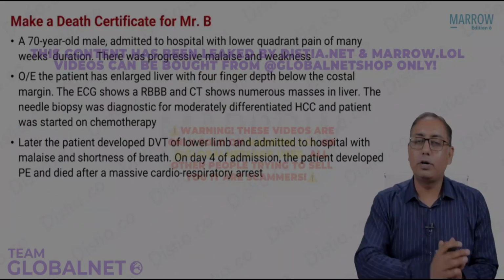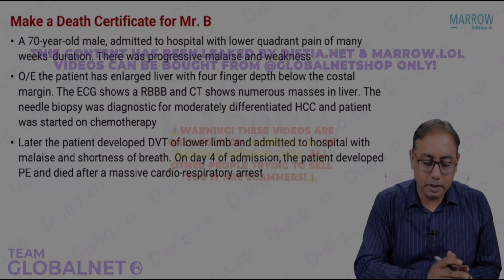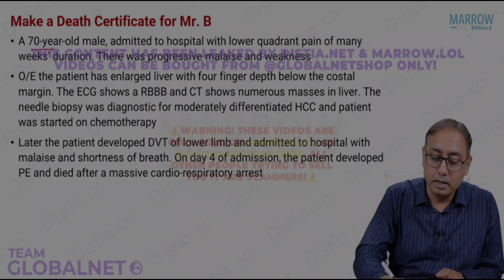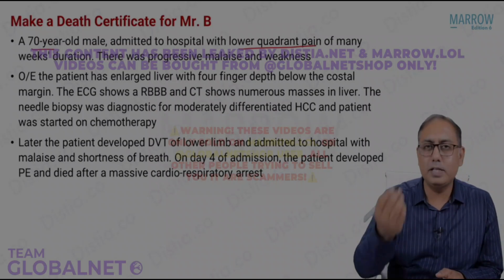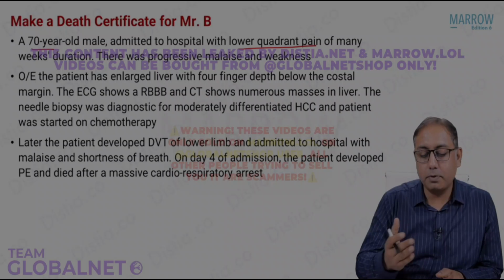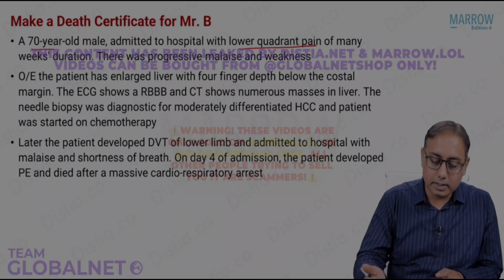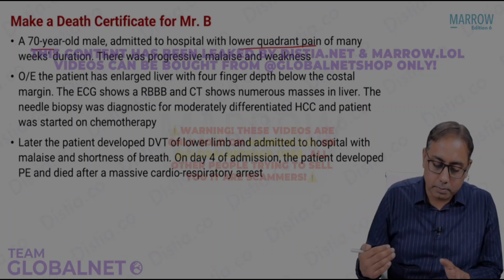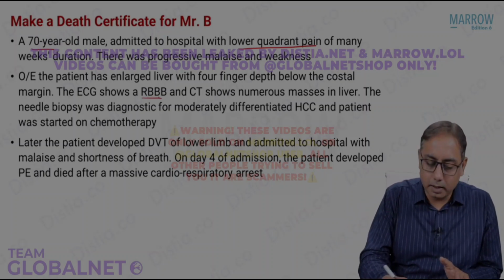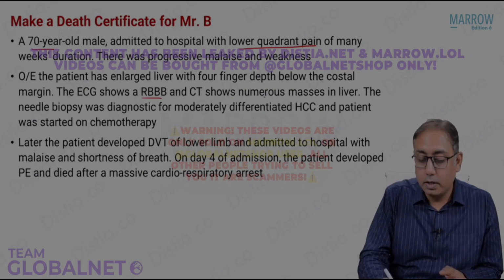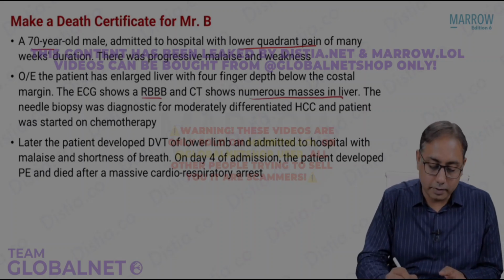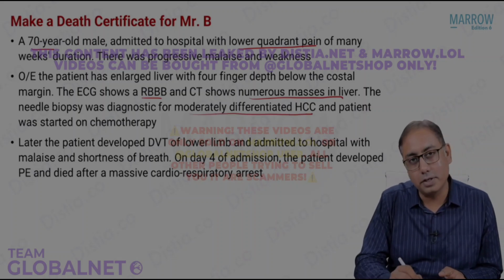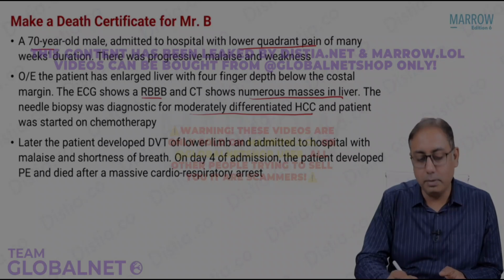If we want to make a death certificate for Mr. B, Mr. B was a 70-year-old male admitted to hospital with lower quadrant pain of many weeks duration. It's an old thing. There was progressive malaise and weakness. On examination, the patient has a large liver, forefinger depth below the costal margin. ECG shows a bundle branch block. The CT shows numerous metastases in the liver. Needle biopsy was diagnostic of a moderately differentiated hepatocellular cancer, and the patient was started on chemotherapy.